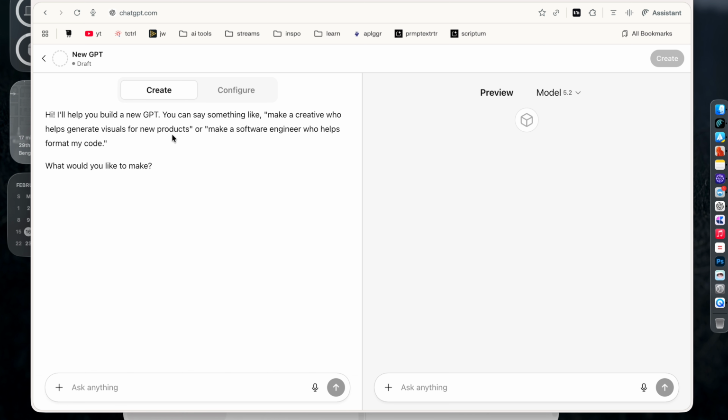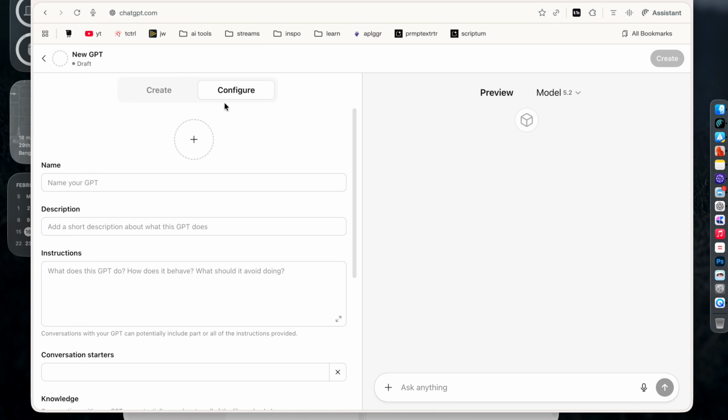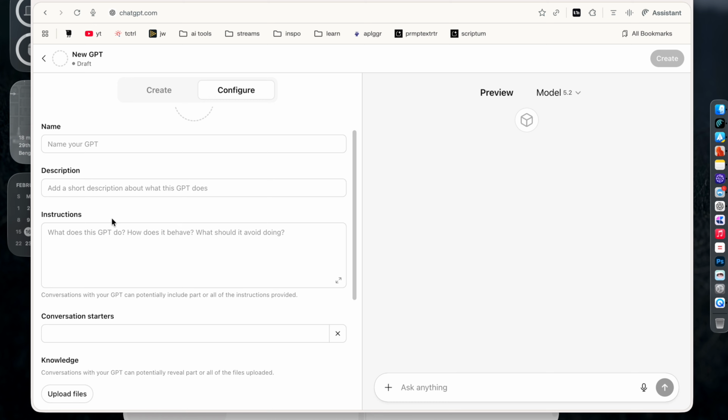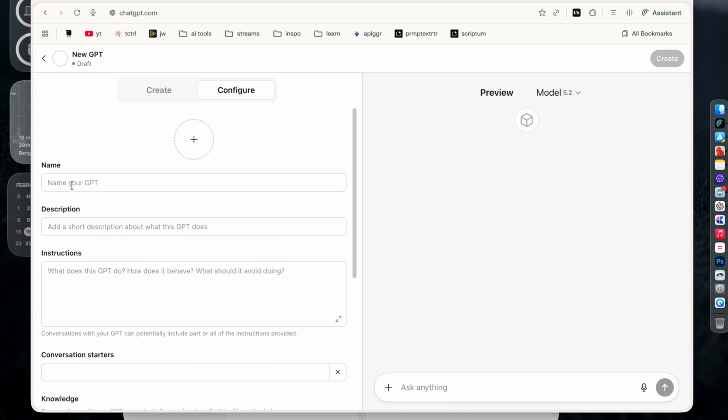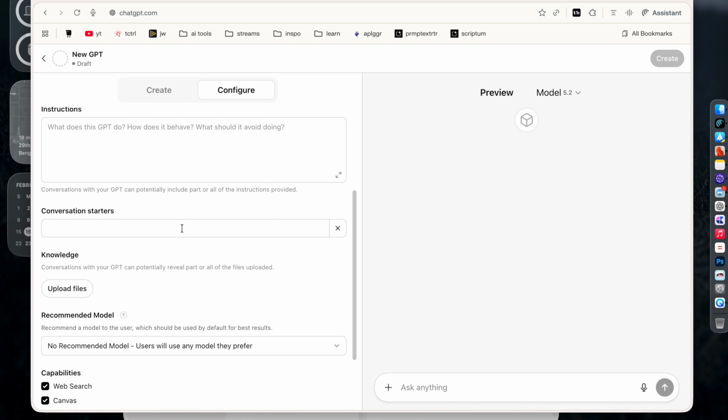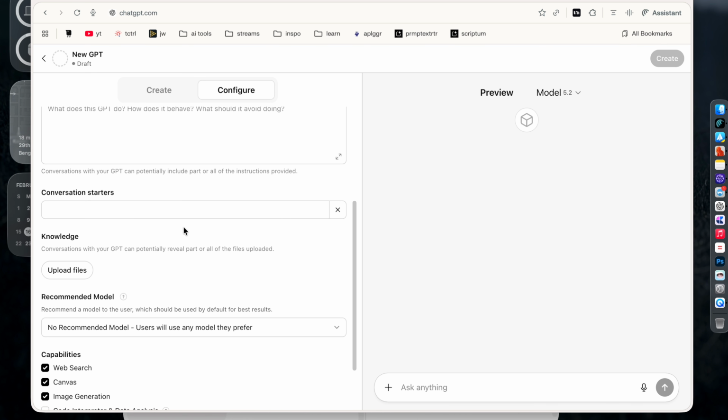But there is another way that we can create a GPT. We can just ignore the create panel and go to configure, and we can do this manually. We can write the instructions. If you are very, very clear about what the instruction needs to be, you can name the GPT, you can add a profile picture. Without any AI assistance, you can create it. And this is how I basically do it.